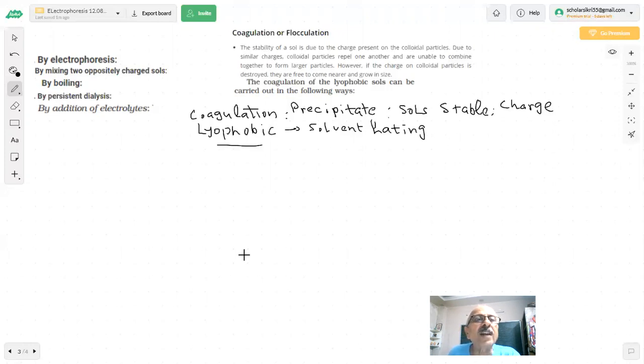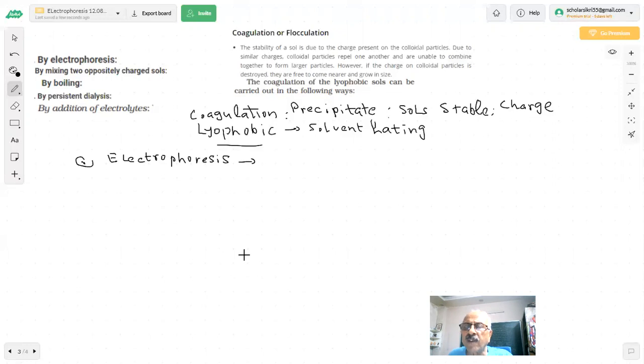One method is by electrophoresis. How will you coagulate lyophobic salts? The first method is electrophoresis. I have just told you what electrophoresis is. You have a colloidal salt, you apply an electric field, and under the influence of the electric field, these particles will move towards a plate opposite to their charge.